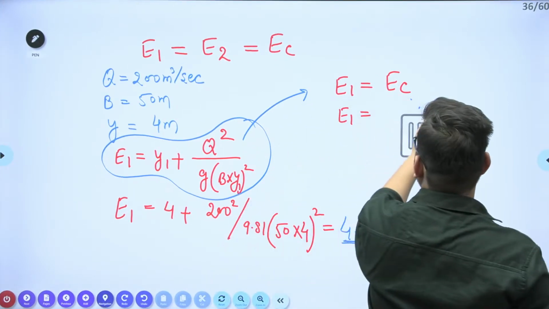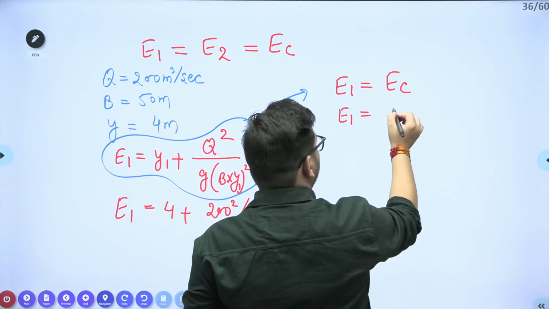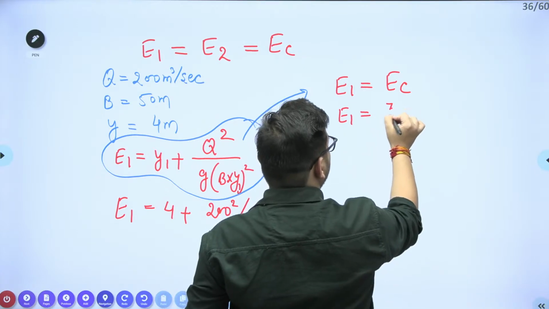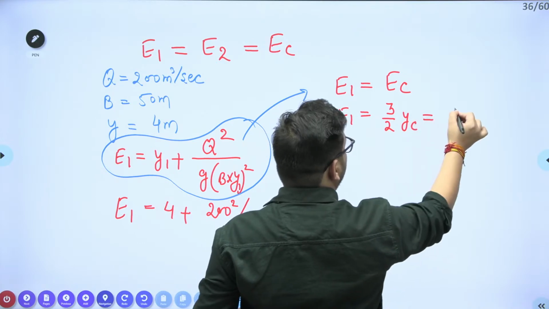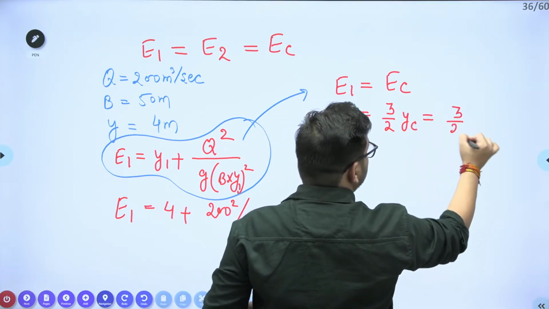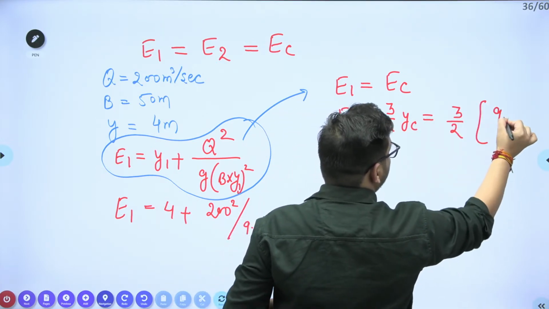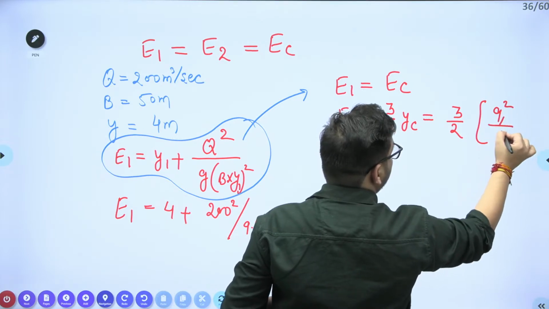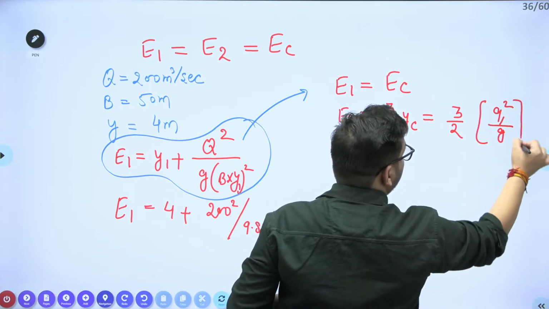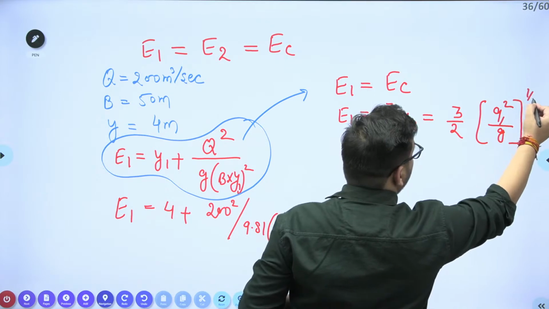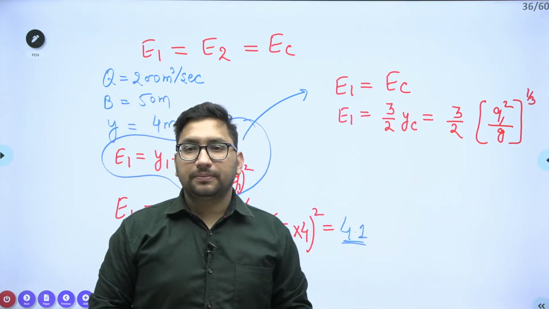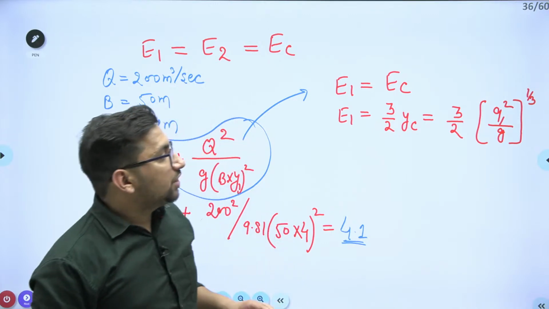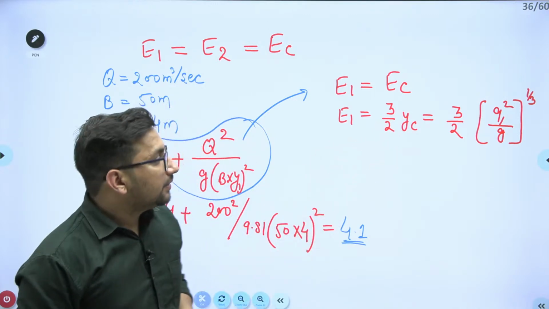We know that it is nothing but 3/2 times YC. If I replace this YC, I know for a rectangular channel, this YC is nothing but Q square upon G to the power 1/3. Q square upon G to the power 1/3, right?